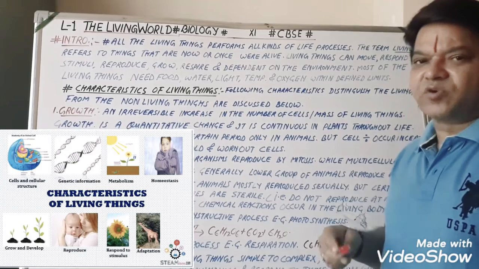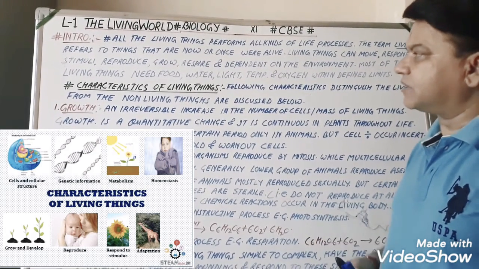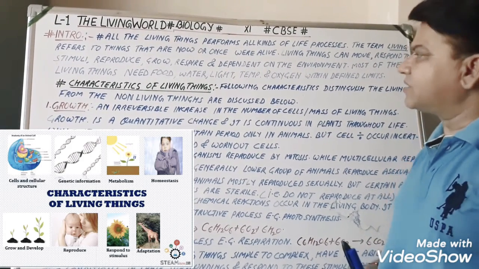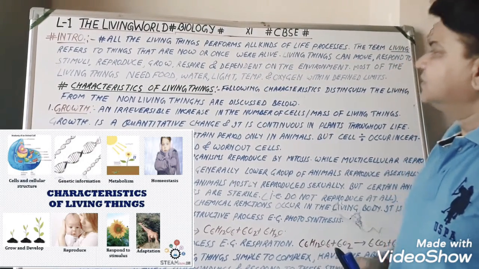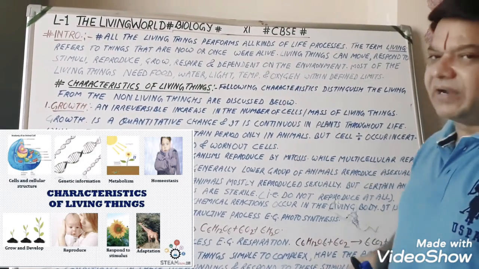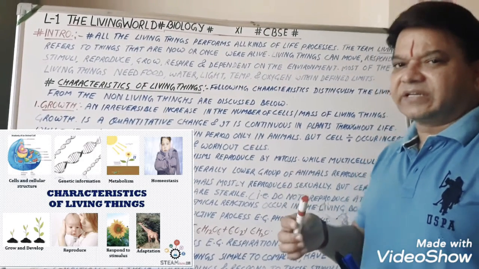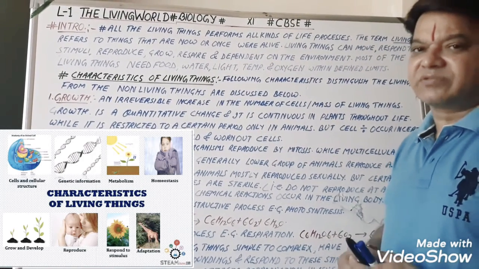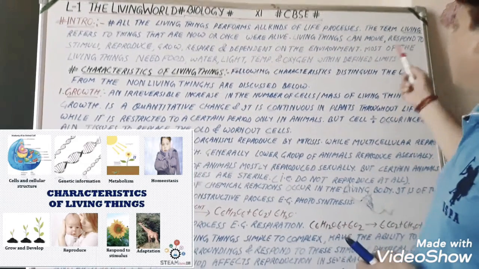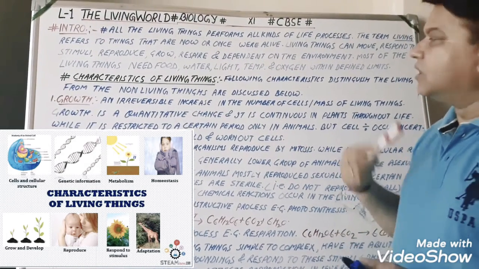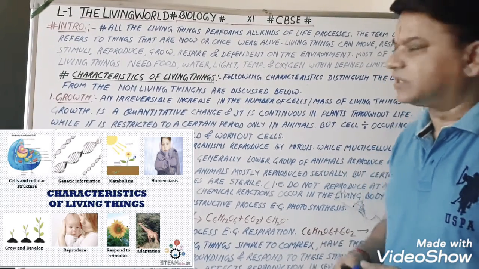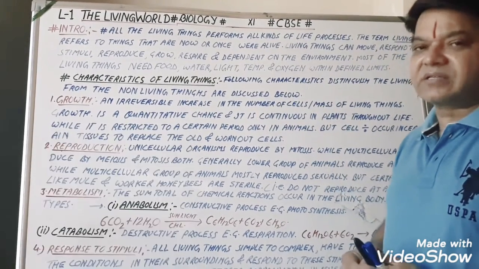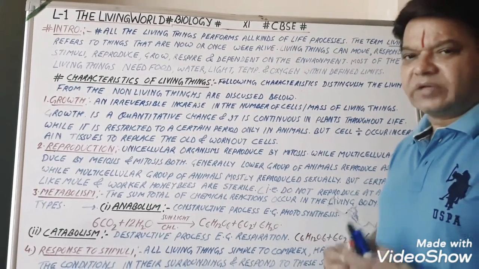They can reproduce, that is, they can produce their own kind of individual. They can grow. Growth is another important feature of all living beings. They can respire and are dependent on the environment, totally dependent for all kinds of life processes performed by them. Most living things need food, water, light, temperature and oxygen within defined limits. So all living beings require all these things to live.